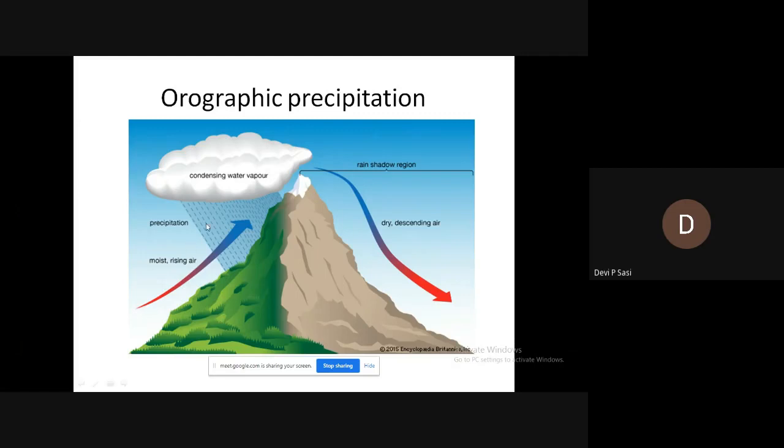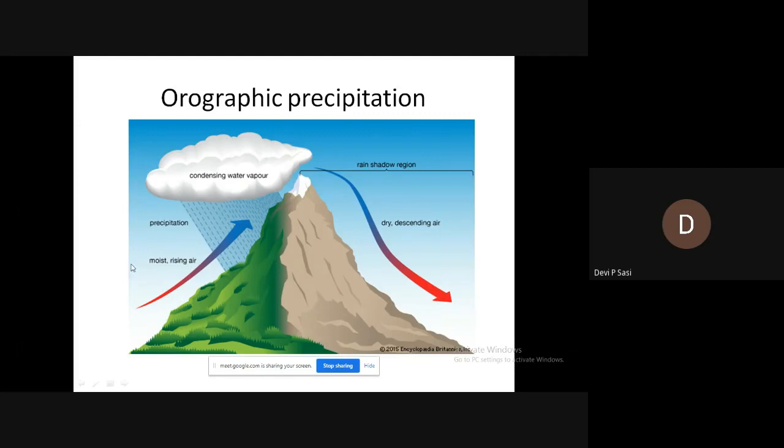The side of the mountain which faces the wind is called the windward side, and rain occurs on the windward side. The opposite side, which receives lesser rainfall, is termed the leeward side.